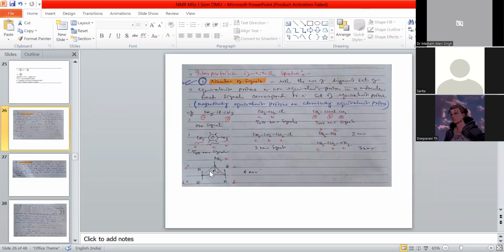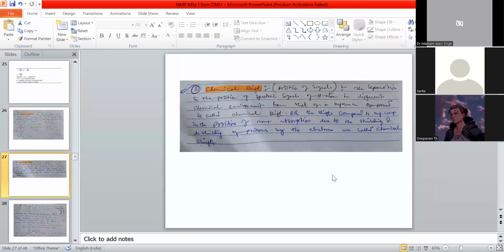All these remaining are 5 hydrogens, but this one and this one we put as C, and this one we put as D, because these are the same. That is why, related to this and related to this, there are 4 different protons. We will get 4 NMR signals.